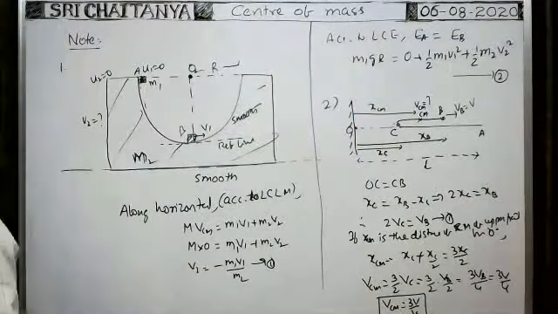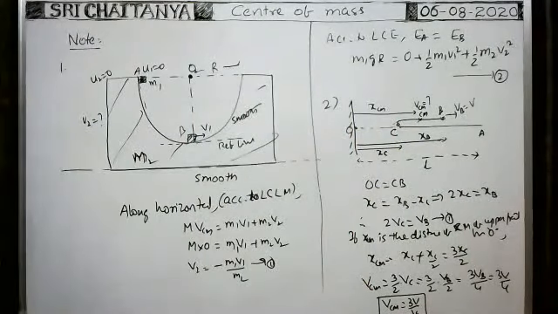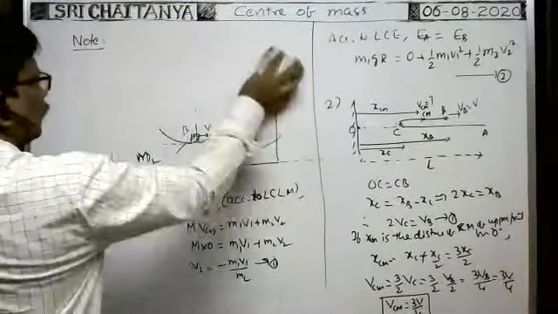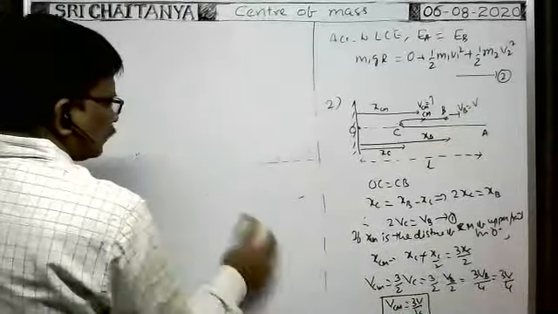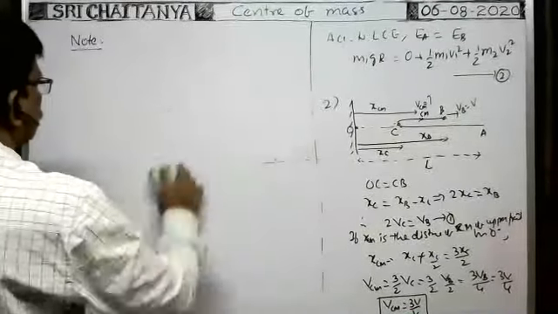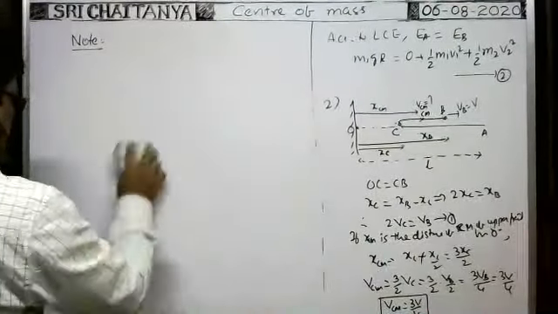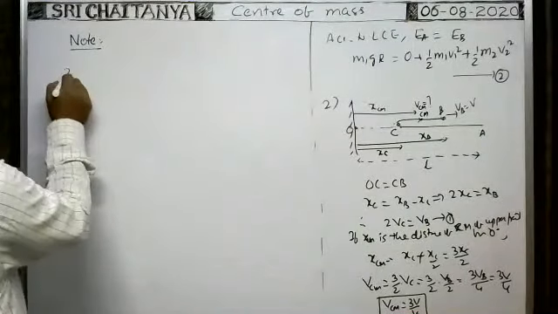I will explain one more thing, the same type of concept. Suppose the two ends of the rope are having velocities. Third one.